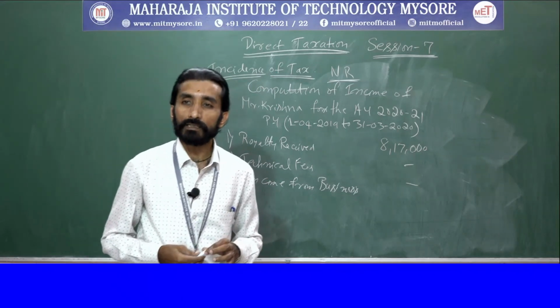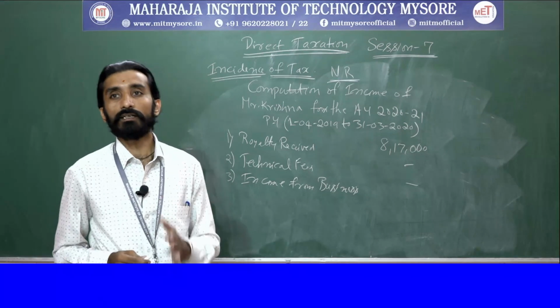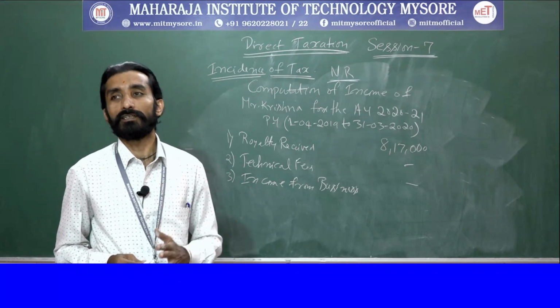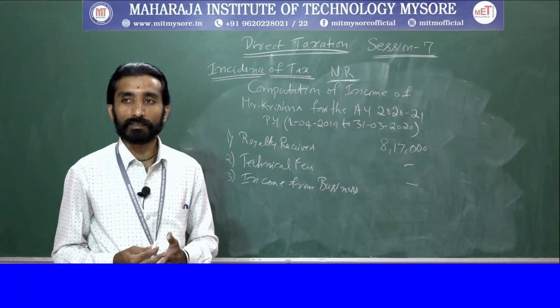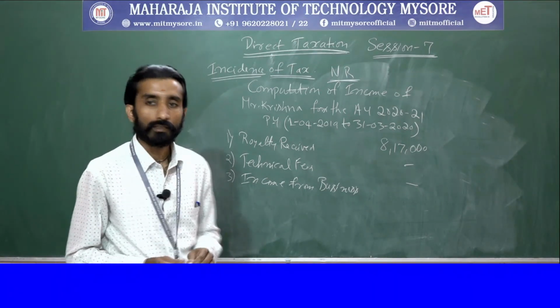Next one is income from a business connection in India. Again here it is a business connection in India. So this is Indian income, but they are receiving it outside. So this is chargeable to tax.